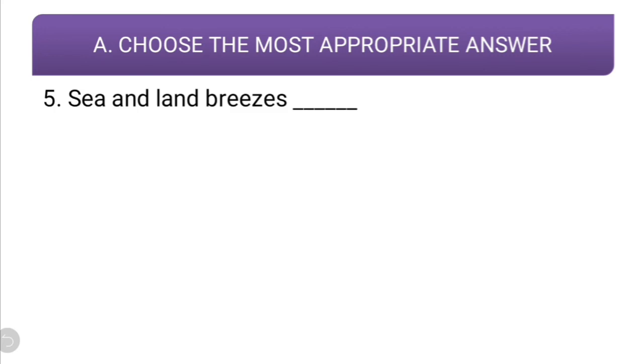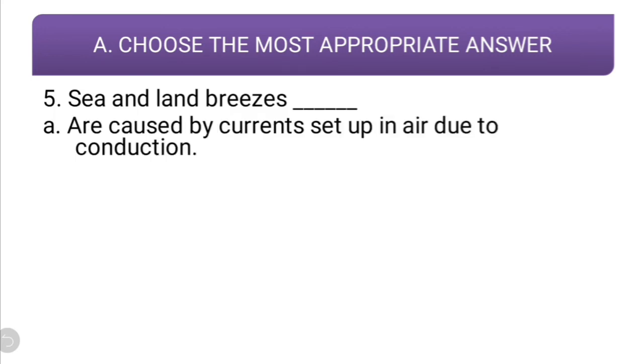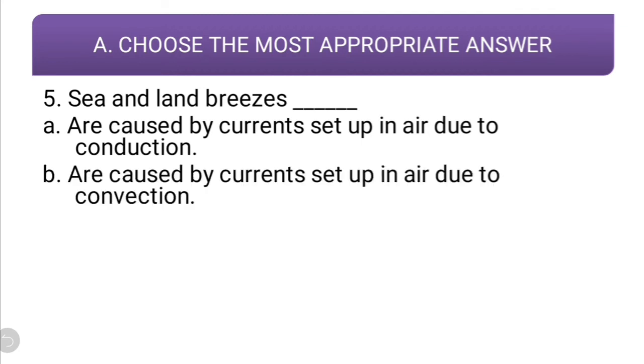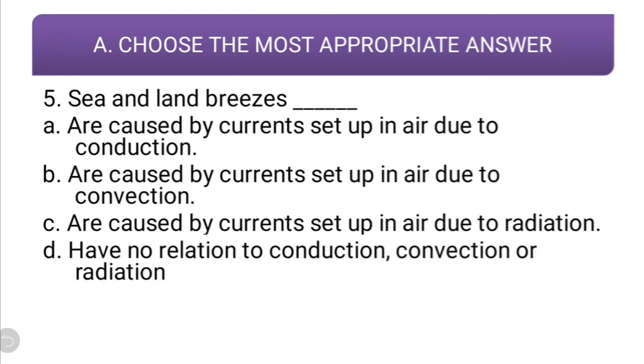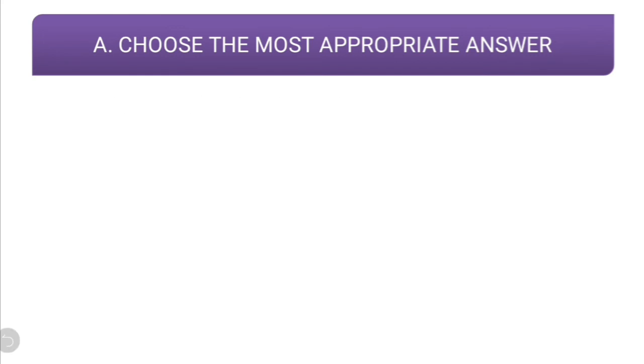Fifth question. Sea and land breezes are caused by currents set up in air due to conduction, are caused by currents set up in air due to convection, are caused by currents set up in air due to radiation, have no relation to conduction, convection, radiation. Students, we have already learned from the lesson that sea and land breezes are caused by currents set up in air due to convection. So the correct option is B. Okay, let us see the next question.